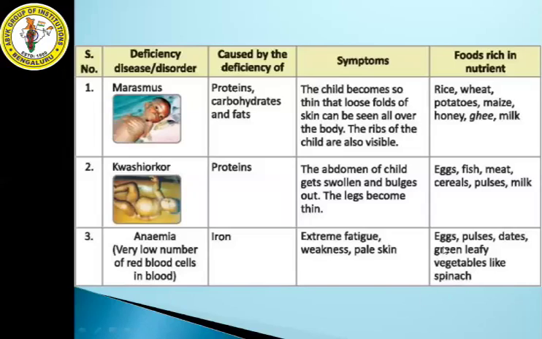So the iron-rich food items you need to have are egg, pulses, dates, and green leafy vegetables like spinach. These are the food items you need to take where you can get iron content, and you will be away from anemia.